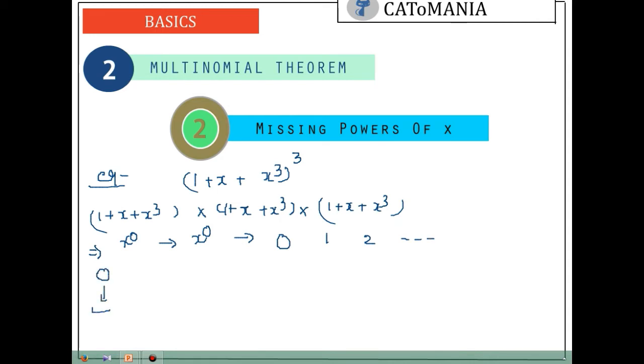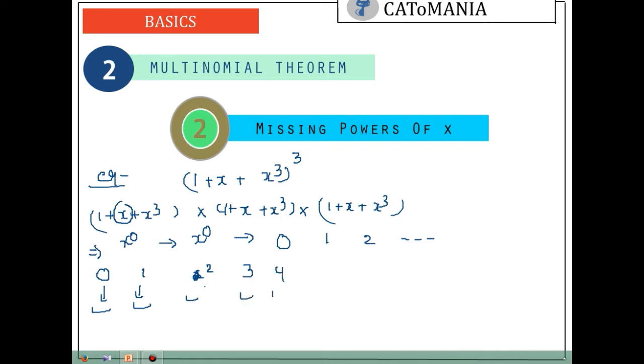Yes, we can. Can we form the power 1? Yes, we can. Just take this x from this bracket and 1 from other brackets. Can we form the power x square or 2? Yes, take x and x from this bracket and we can have the power of x to the power 2. Can we form x to the power 3? Yes, simply take this x cube from this bracket and 1 from other brackets.